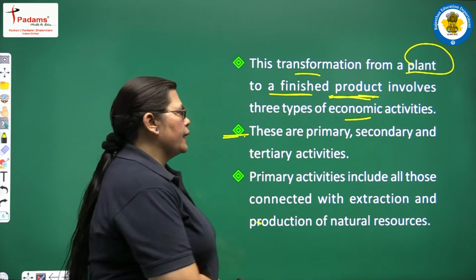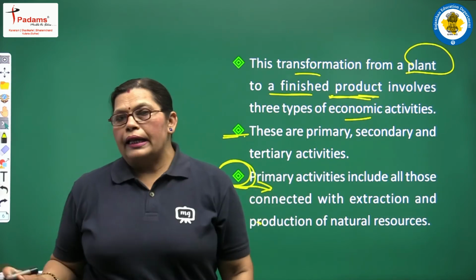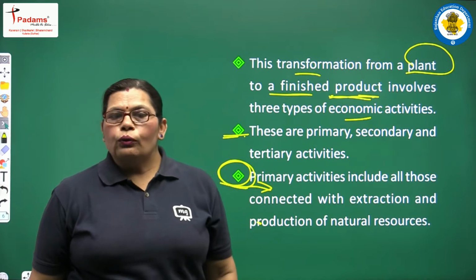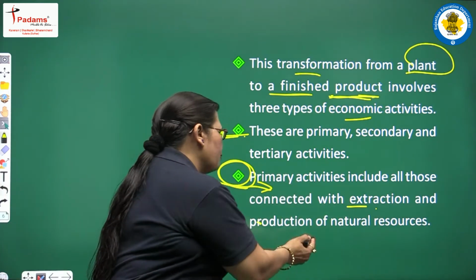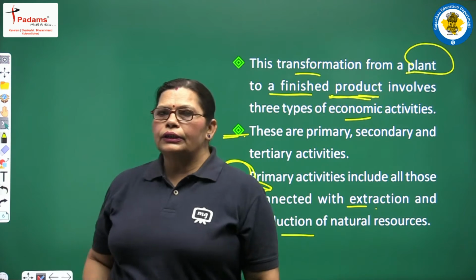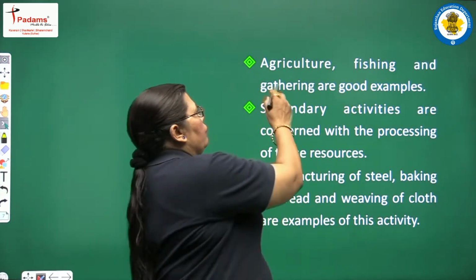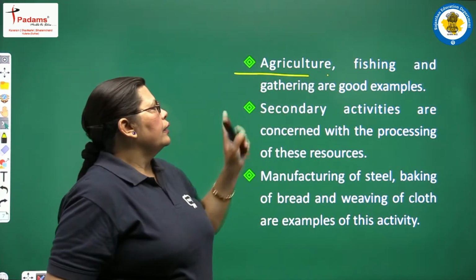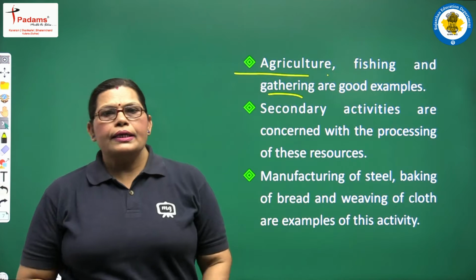In the primary sector, what things are included, let's explain here. The primary activities include all those connected with extraction and production of natural resources. For example, agriculture, fishing and gathering are good examples of the primary sector.